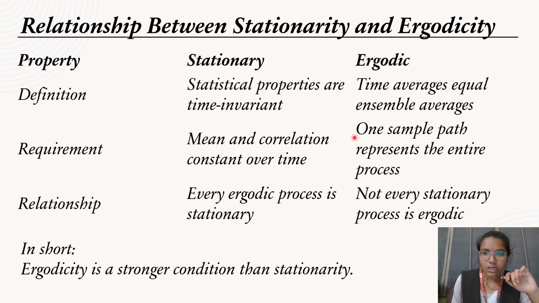For ergodic, one sample path represents the entire process. The relationship is every ergodic process is a stationary process, but not every stationary process is an ergodic process. In short, ergodicity is a stronger condition than stationarity.